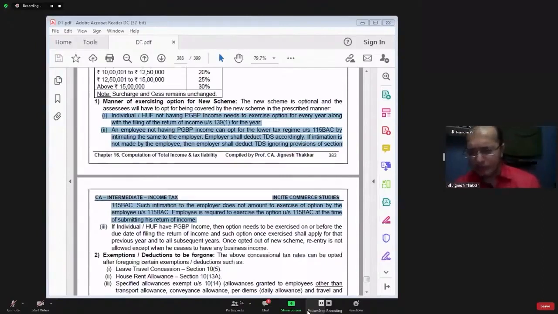In that case, my question to you is, don't you feel that the employer might have deducted more tax? If tax liability as per normal provision is less, then tax liability as per section 115BAC is more, no? So the employer has already deducted more tax. Don't you feel so? In that case, the employee will go for normal provision, and his tax liability is less, but more TDS is already deducted. So in his case, he will get a refund. Yes or no?